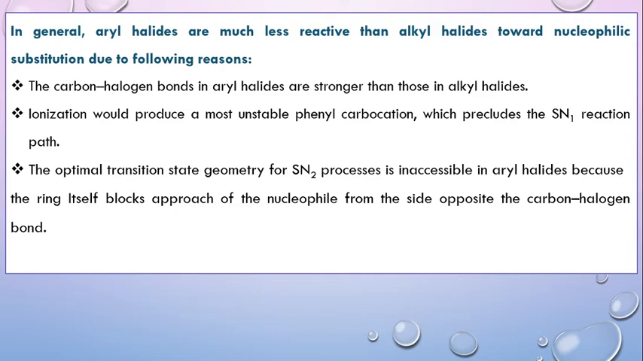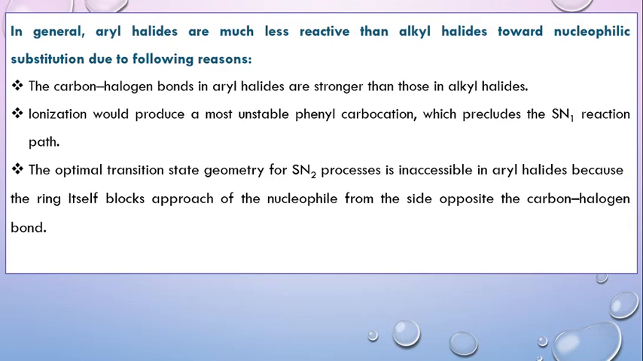So the reasons for that are as follows. The first and foremost reason is the carbon halogen bond strength. The carbon halogen bond in the case of aryl halide is stronger due to the presence of an sp2 hybridized carbon, as compared to the one in alkyl halides. And carbon halogen bond breaking is usually the rate determining step in nucleophilic substitution reactions. So the stronger the bond, the more difficult the bond breaking, and the slower the rate of reaction.